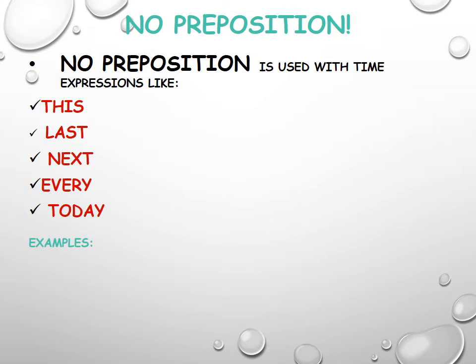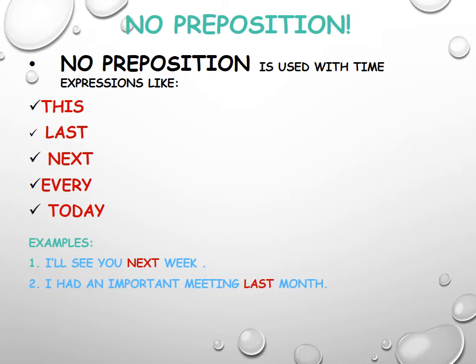There are some examples below that show very clearly the usage of these time expressions. I will see you next week. I had an important meeting last month. I don't have time to study today, and I have met Anne this week. In all the sentences, you see very well there is no usage of the preposition in, on, or at.